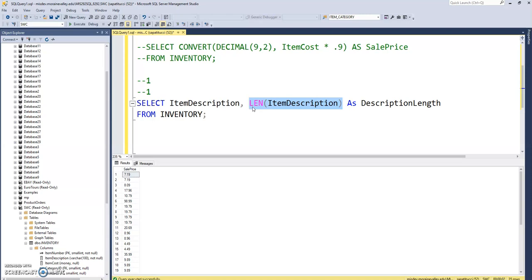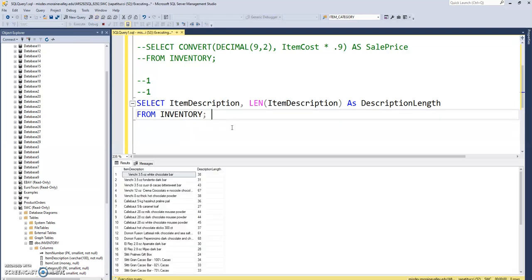So I have the len function, and the len function, again, has a job to do, and its job is to tell us how many characters are in a string. And len says, okay, I can do that, but give me the string. What am I looking at? What am I counting? And that would be the item description in this case. And then the rest of it is just a typical query. So we'll go ahead and run that, and we have the names of the items in the inventory table as well as their length in number of characters.